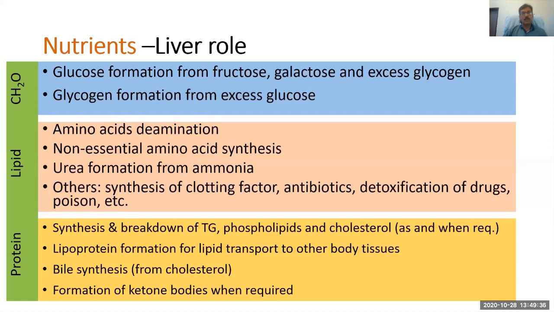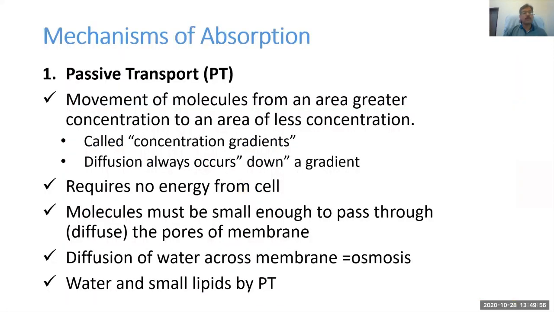The lipid is transported in the body or through blood in the form of lipoprotein. That's why we say there is a good cholesterol and a bad cholesterol. So that's a type of lipoprotein that is carried through the blood, not only the cholesterol. Synthesis of bile from the cholesterol, formation of ketone bodies, and that is also the role of the liver.